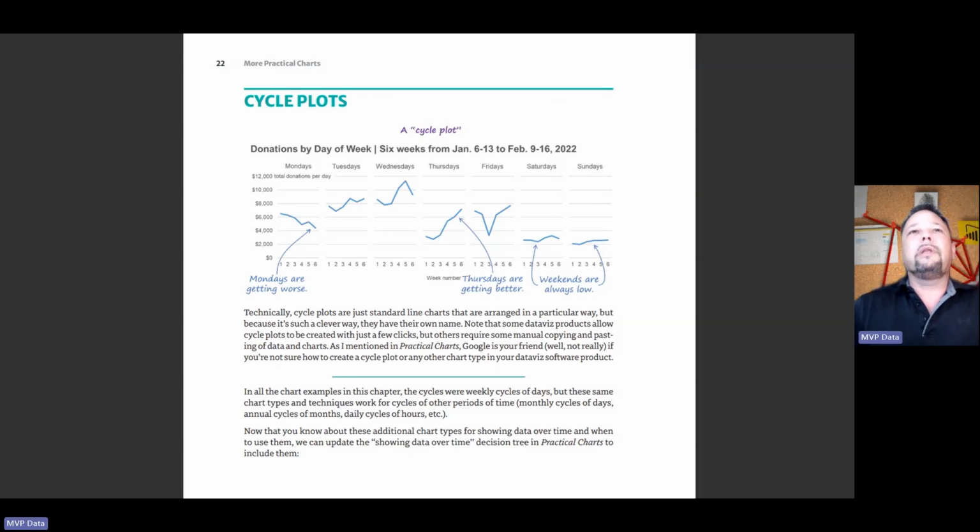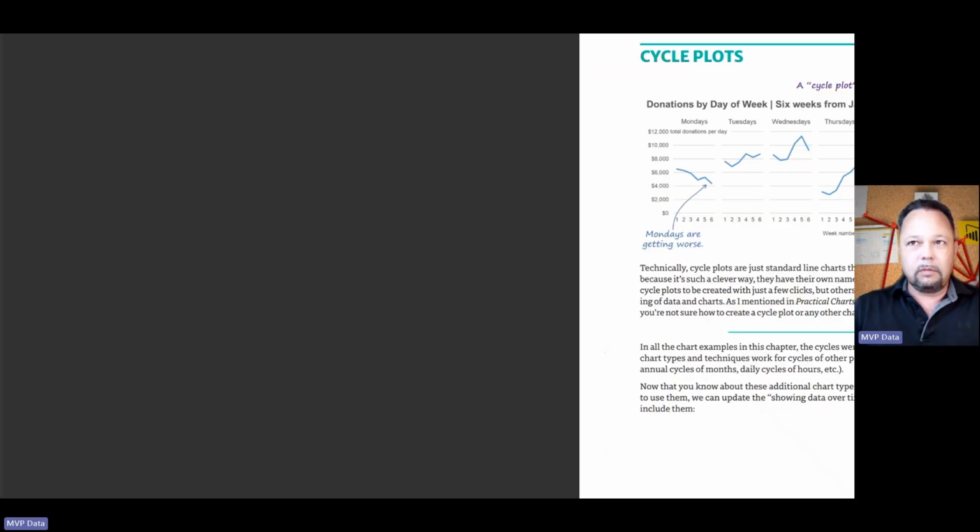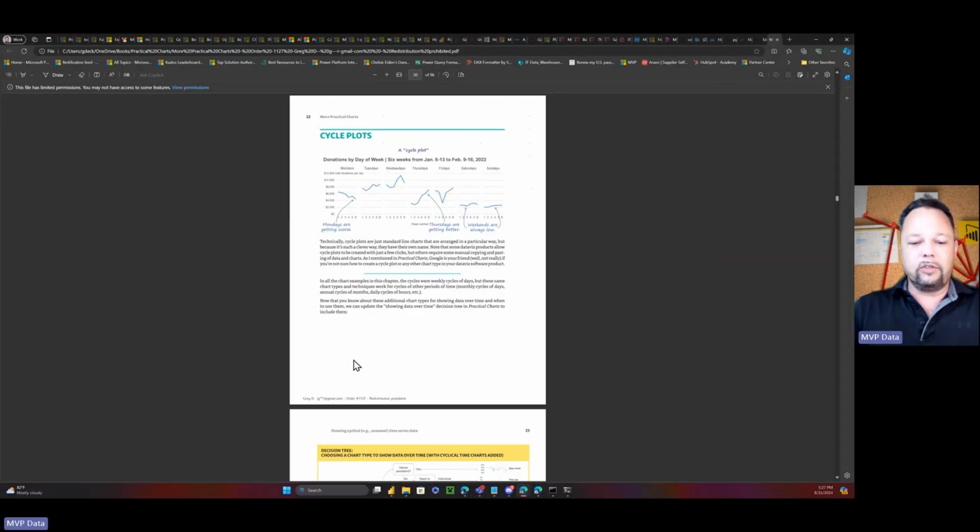So pretty cool. The reason I want to do cycle plots is there's a number of additional examples that come later on in the book where I feel like I'm going to need this type of chart. Not necessarily line charts, but other things where I'm going to need something like this. So I figured I'd get this one out of the way and figure out how I could implement this in Power BI.